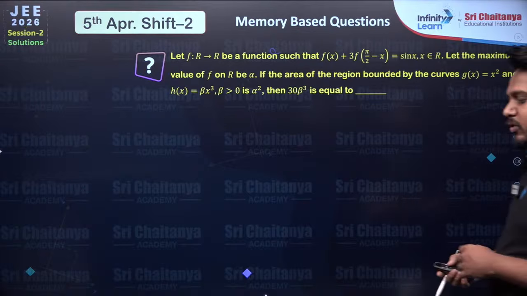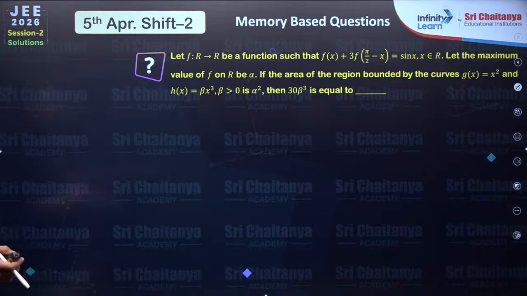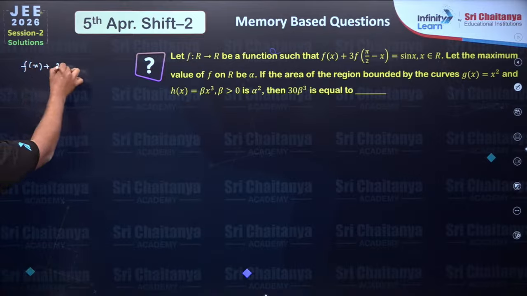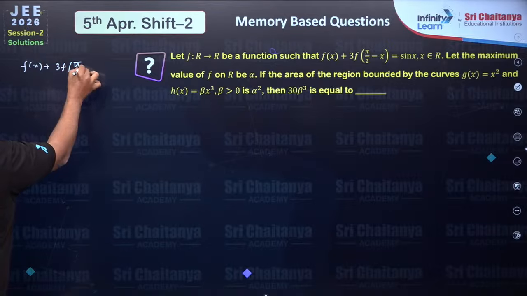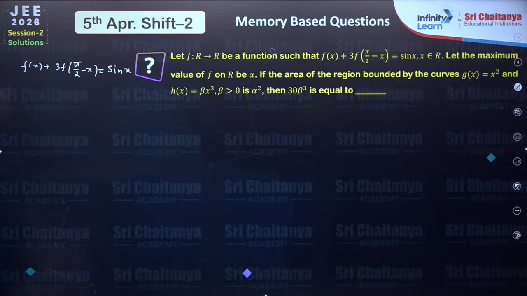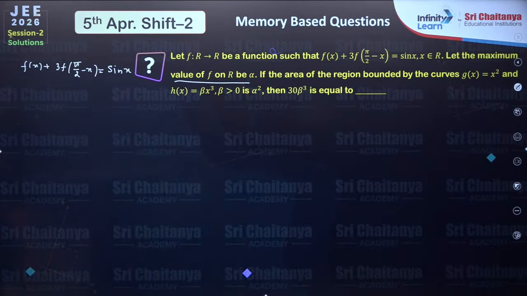Now in today's shift, what I have observed, there were few problems which were of the category which we call lengthy, not too much difficult, but they will consume your time. This is one of such problems in which we are given fx plus 3 times f of pi by 2 minus x is equal to sin x, right? Now first, to evaluate the maximum value of f on R, to find the value of alpha, we first need to find the function fx, right?